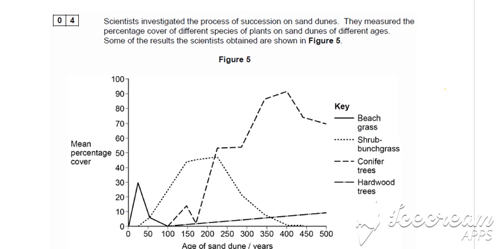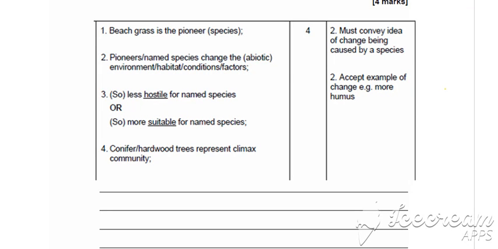So using the graph, we can see that once the pioneer species of the beach grass has started to increase and then decrease, it's now become a much less hostile environment for the shrub bunch grass, and that can now start to grow. Then we get the conifer trees and the hardwood trees starting to increase. So that takes us on to marking point 4, which is the idea that now the conifer and the hardwood trees can now represent the climax community.